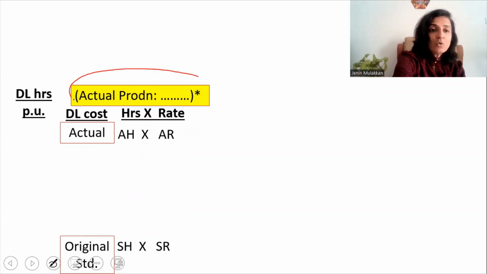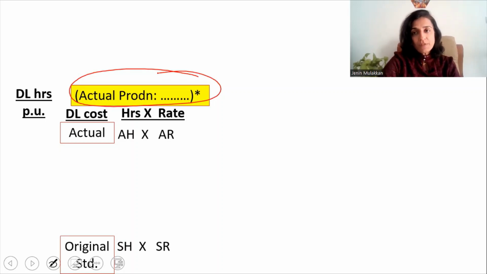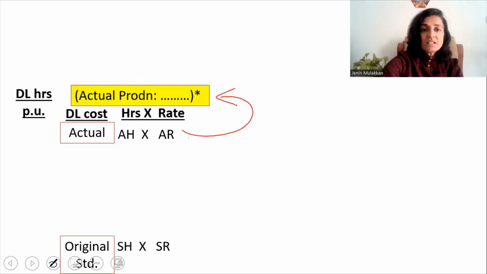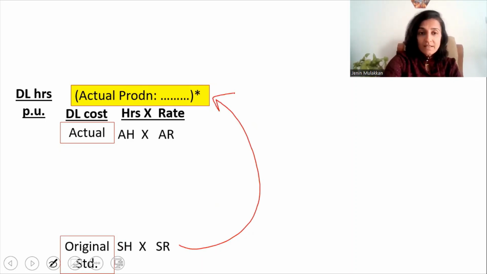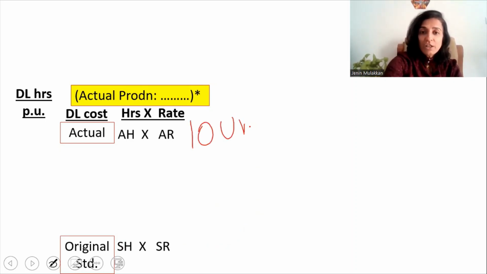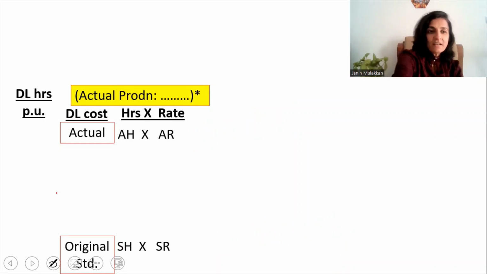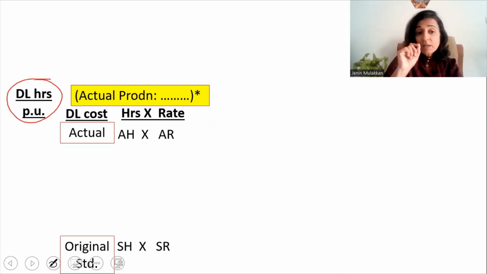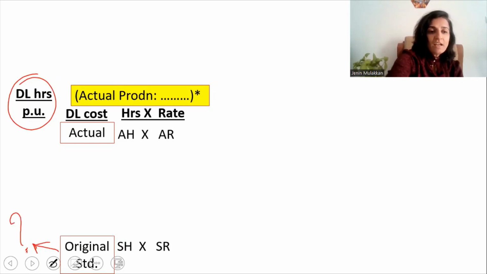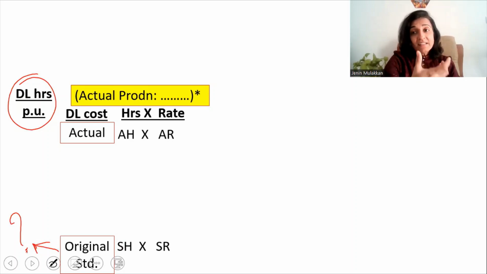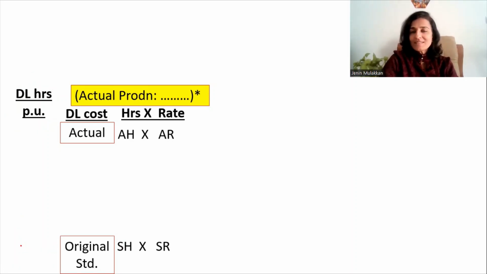And always take note of the actual production from the question, because the actual cost is for the actual production. So the standard should also be for the actual production. Say the actual cost is for 10 units, then the standards should also be for 10 units, or it will not be comparable. And usually in the question, the direct labor hours required per unit as per the standard will be given. So I want you to take note of it here. Only then the information from the question will be complete. Now let's look into the question extracts.